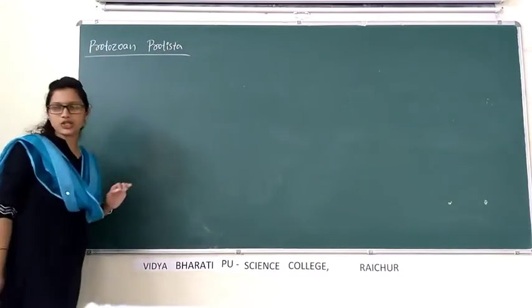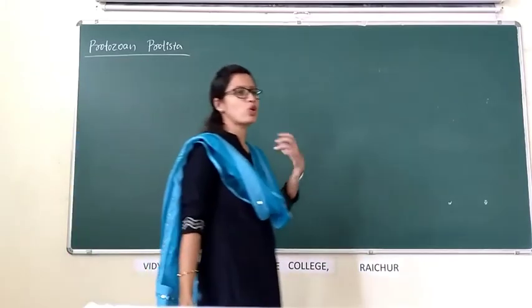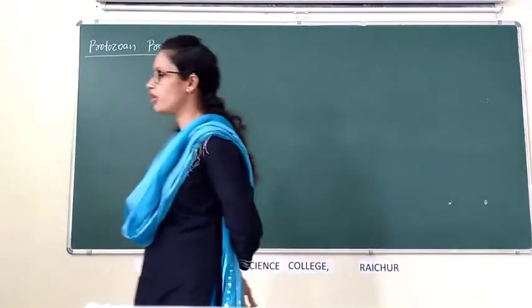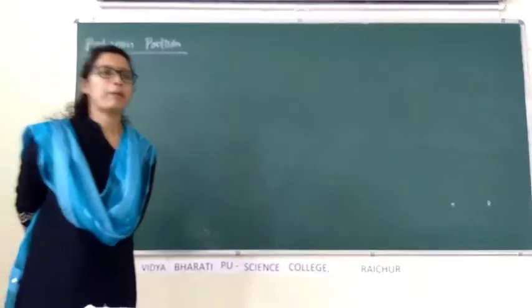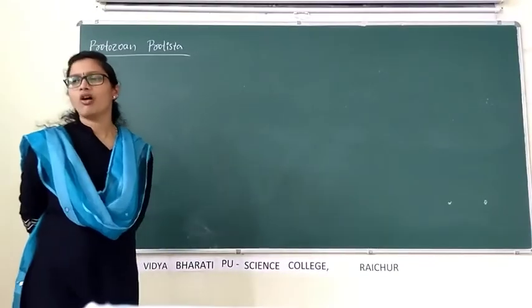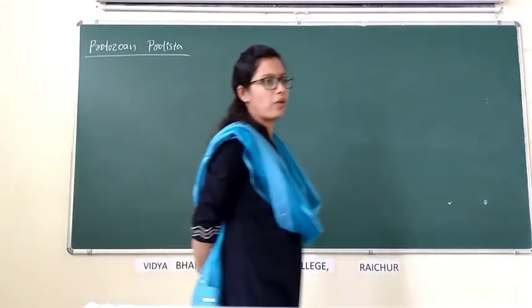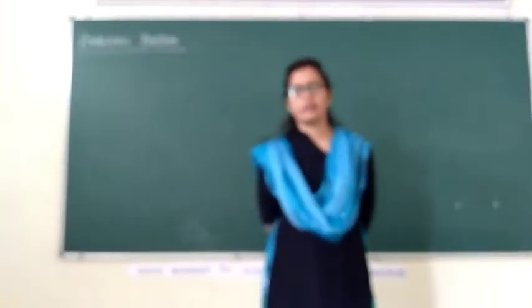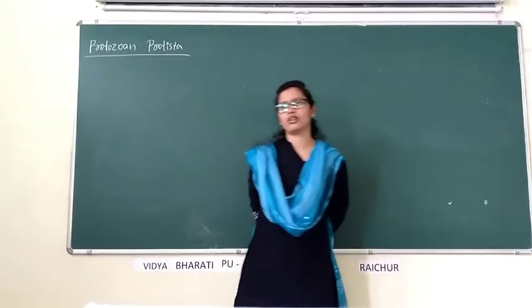Protozoan protista, which includes protozoans. These protozoan protista may be present in fresh water or in marine water, means salt water, sea water, ocean water. That is called marine water.